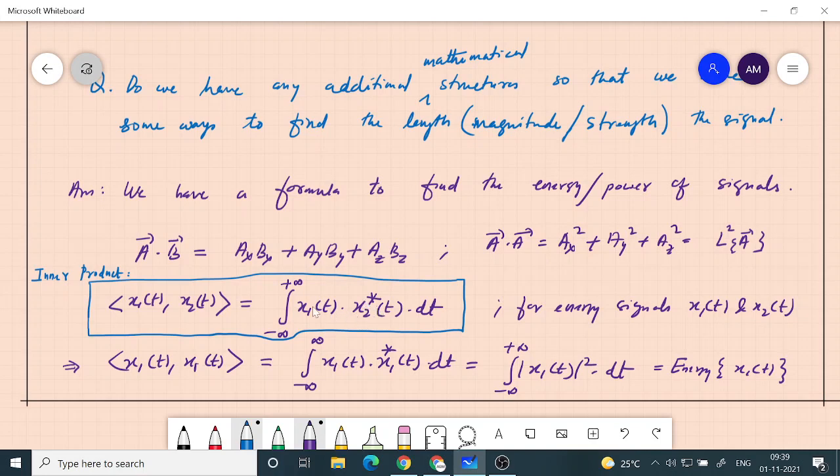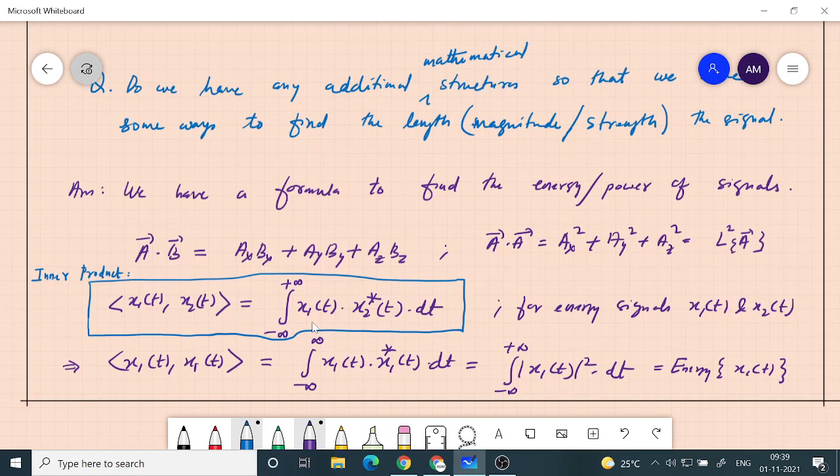Yeah. So this is the definition of inner product: first function multiplied by the conjugate of the second function. There is a first function x1 of t and a second function x2 of t. The definition is to multiply the first with the conjugate of the second and then integrate from minus infinity to plus infinity. So if x1 of t and x2 of t are complex functions, you will ultimately get a complex value.